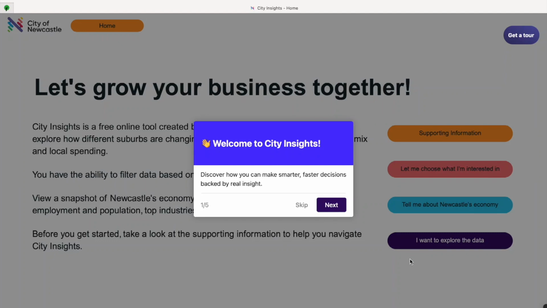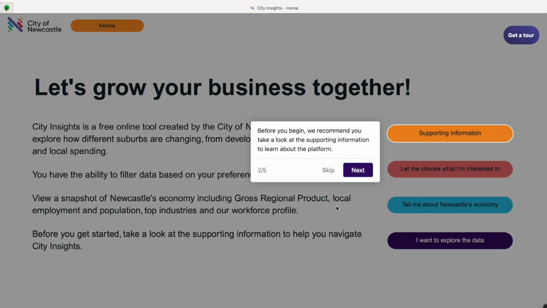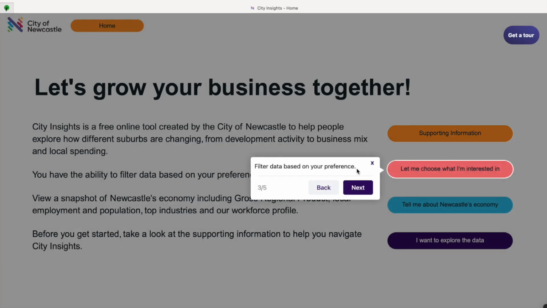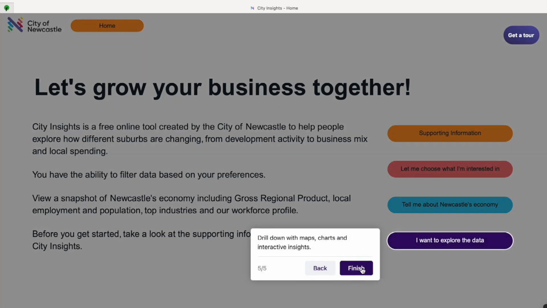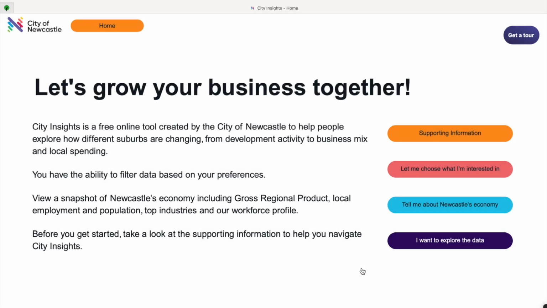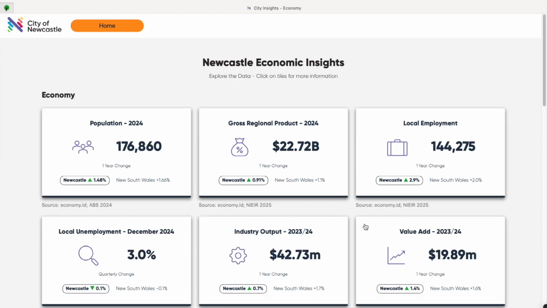Welcome to City Insights, a free online tool created by the City of Newcastle. This platform helps you explore how suburbs are changing, from development activity to business mix and local spending. It allows you to make smarter, faster decisions, backed by real insight.